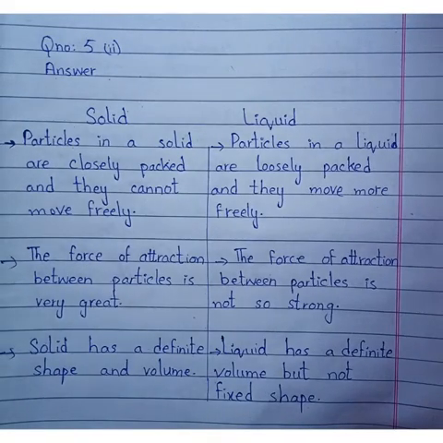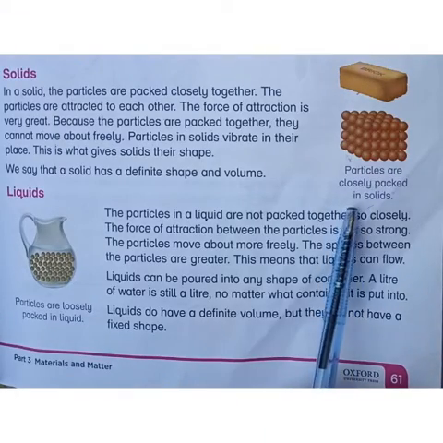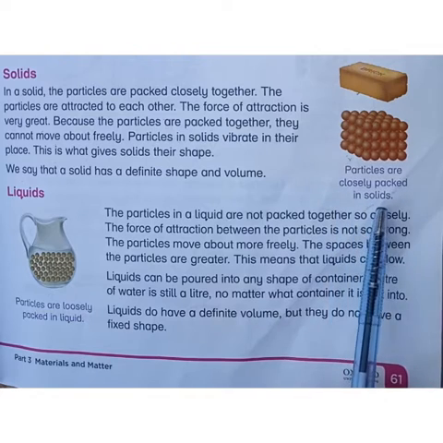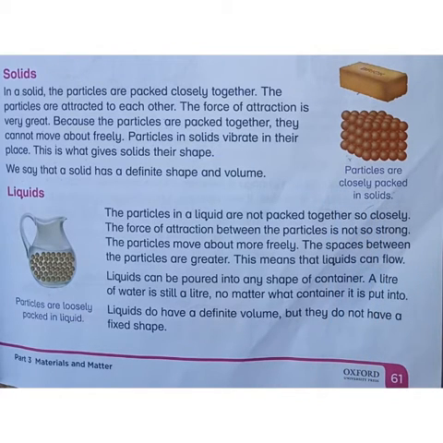Let's start the explanation. First of all, the difference of particle arrangement in solid and liquid. In a solid, the particles are packed closely together and the forces of attraction between the particles are very strong. Because the particles are packed together, they cannot move about freely. Look here, these are the particles in solids, closely packed, so they cannot move about freely.